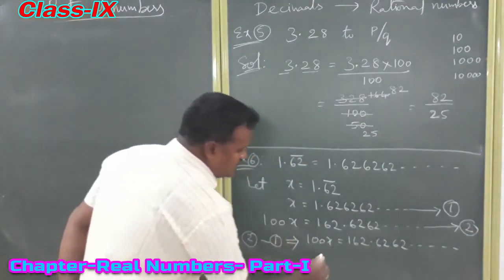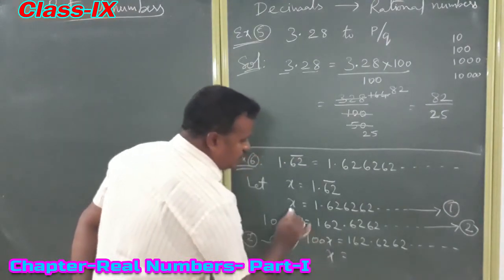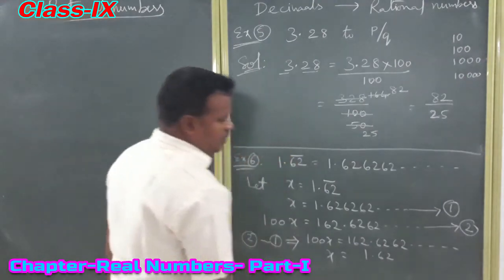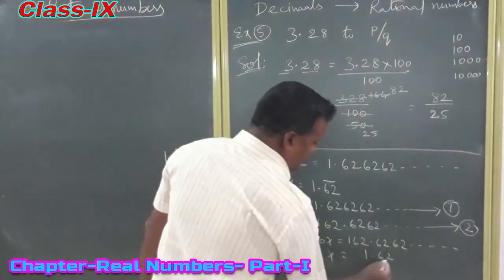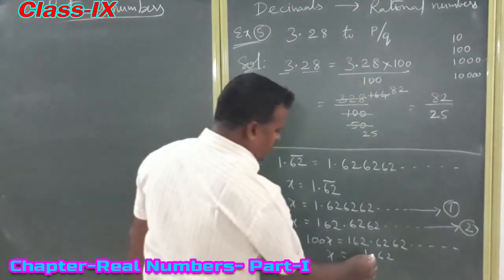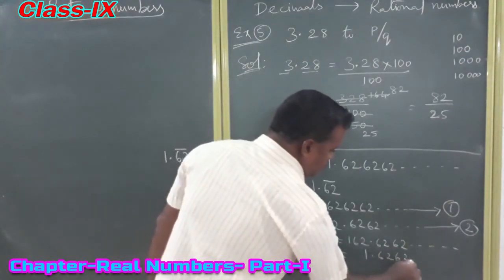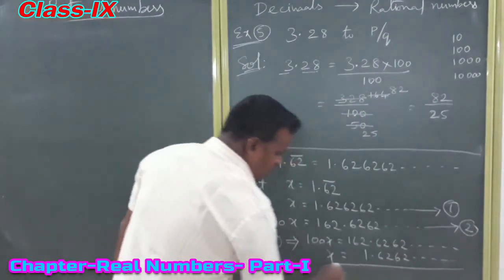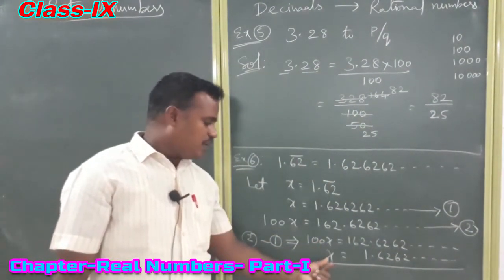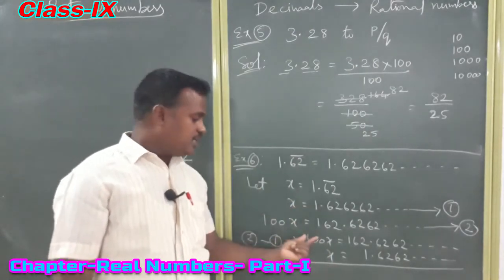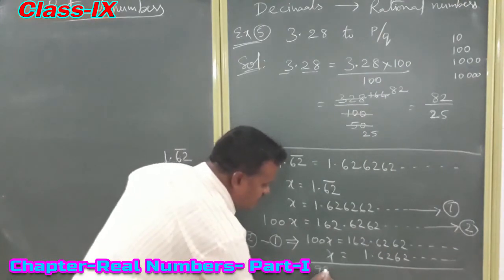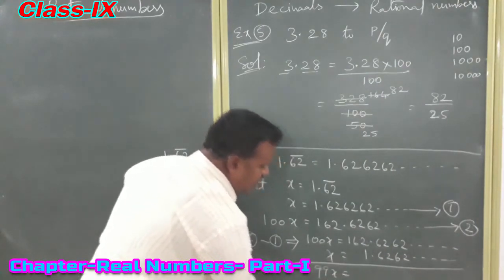And the first equation, x equal to 1 point 6262, like that going on. Write the numbers the correct way, decimal point below decimal point. Now subtract: 100x minus 1x means 99x.